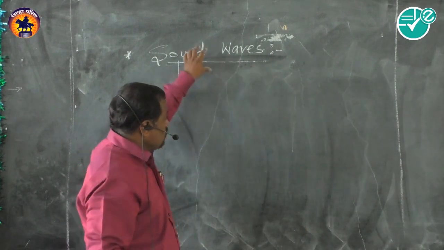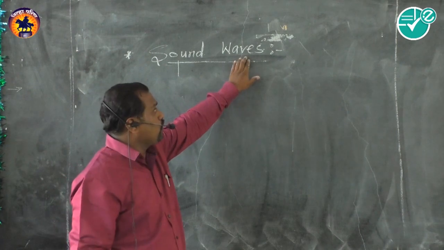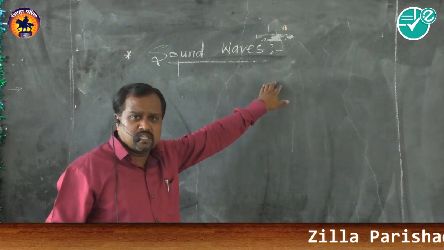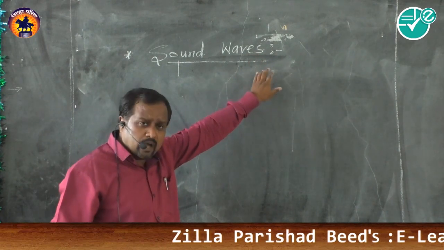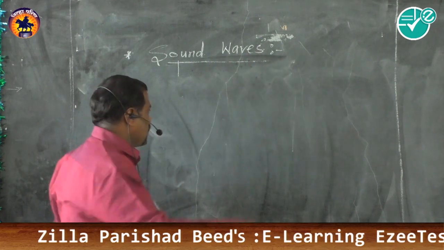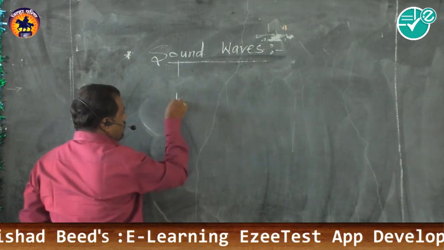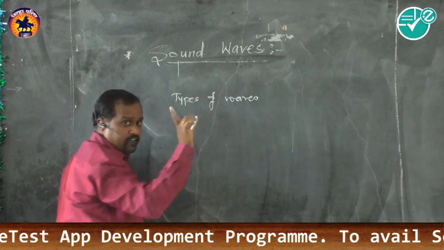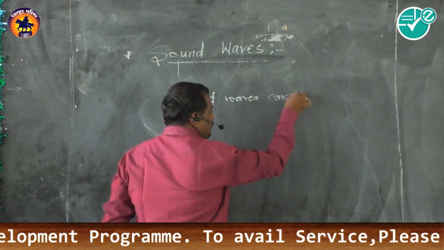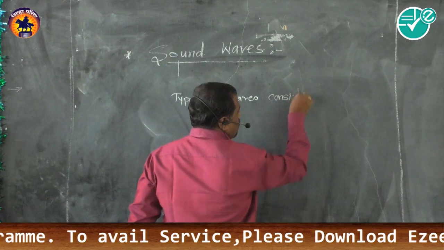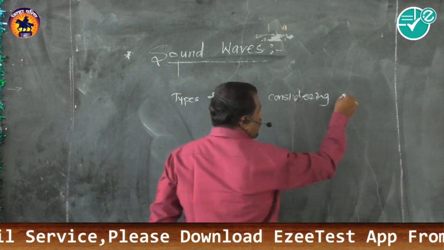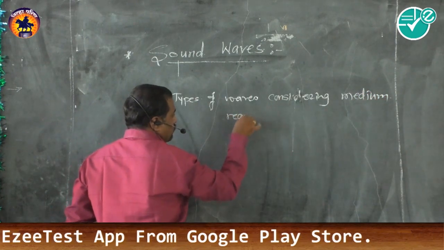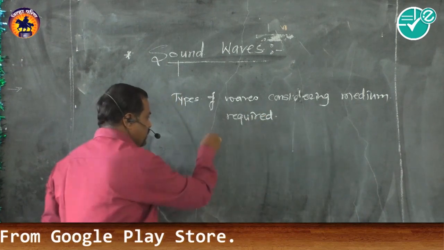Now, we are going to take the types of waves according to the medium required, and according to the vibration of particles. Types of waves, considering the medium required: there are two types.